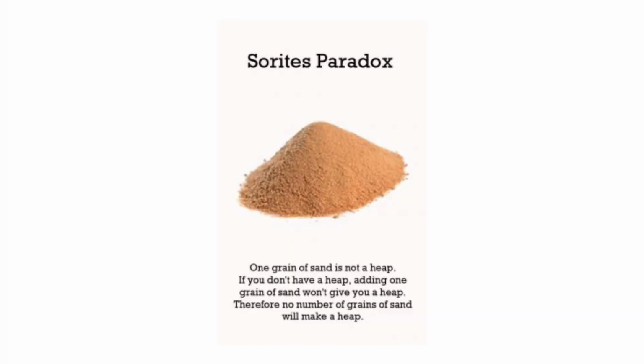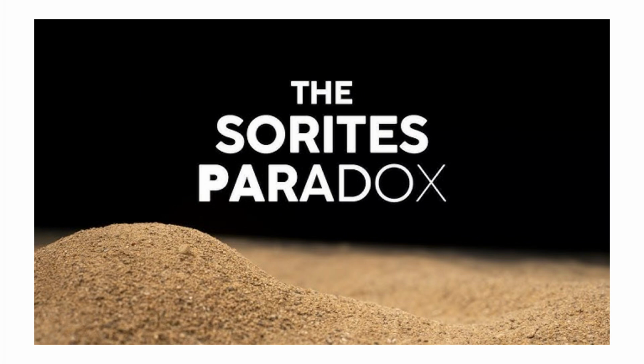That's the heap paradox. Words like heap, tall, bald, or rich are fuzzy. They don't have sharp boundaries. In daily life, that's fine, we understand each other. But in science or law, vague words cause trouble. That's why rules need exact numbers, like saying, a heap is 300 grains or more.